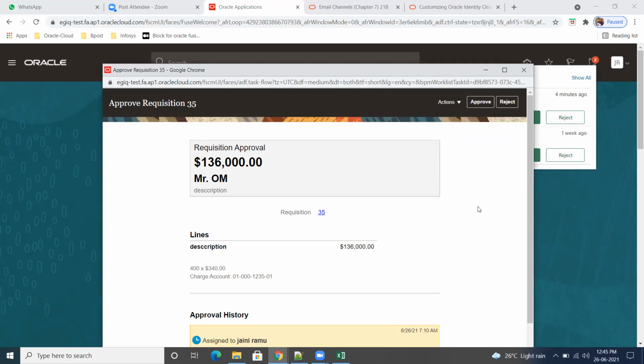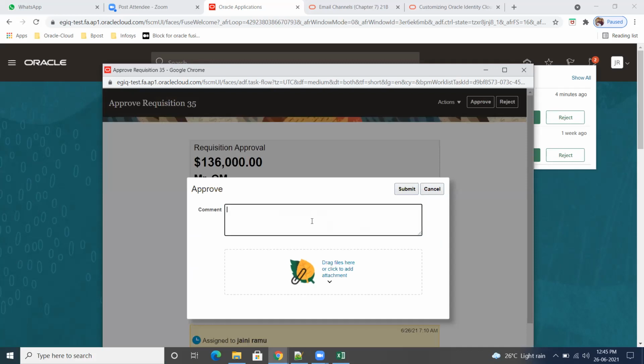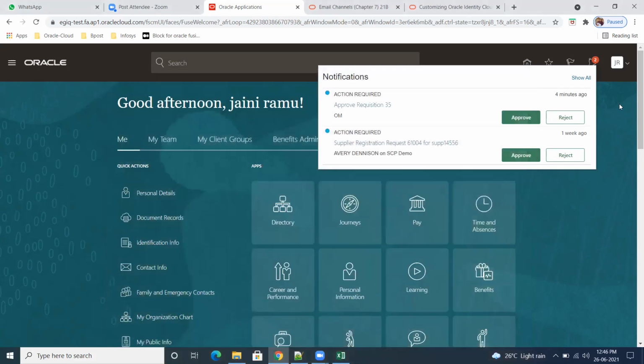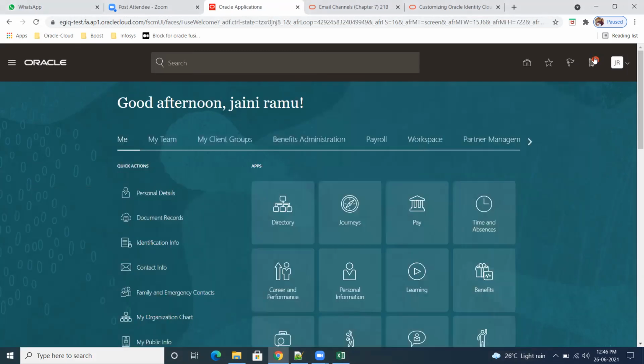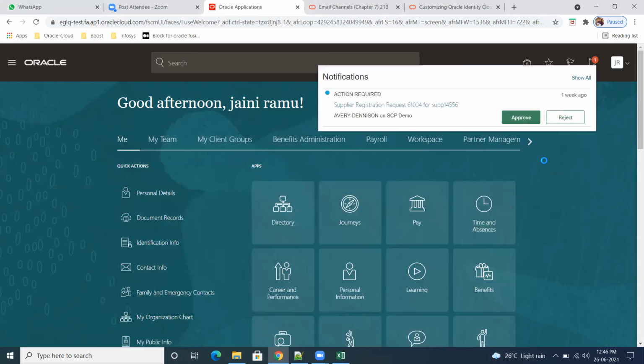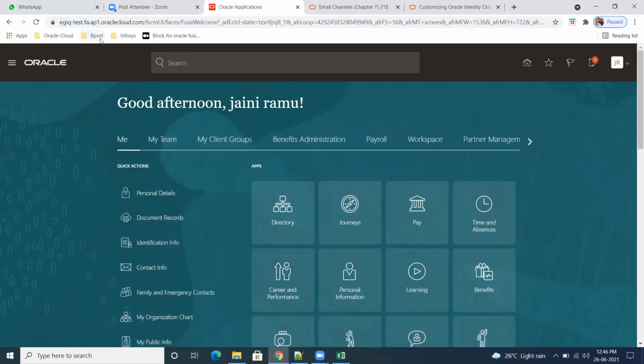Now I want to approve it. So just write down comments also. Comment something, whatever. You can even attach files also. Now refresh. So now it has gone out.